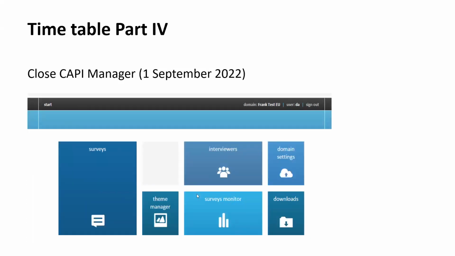Then, 4th step in our timetable is that we will close the CAPI Manager altogether. That will happen on the 1st of September. So on the 1st of September, if you go to the URL of the Classic Manager, there will be a message that this manager has been taken offline and that you need to go to the Nfield Manager to manage your CAPI surveys.